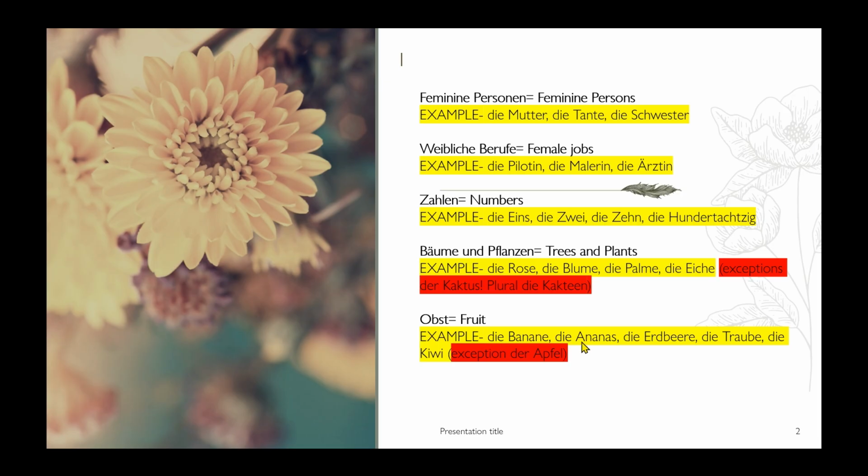The rest will have the feminine article. In German, it is said die, D-I-E, which is denoted for the female nouns. Moving on to the next slide.